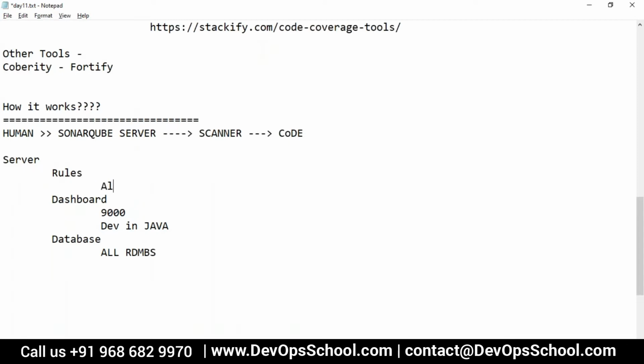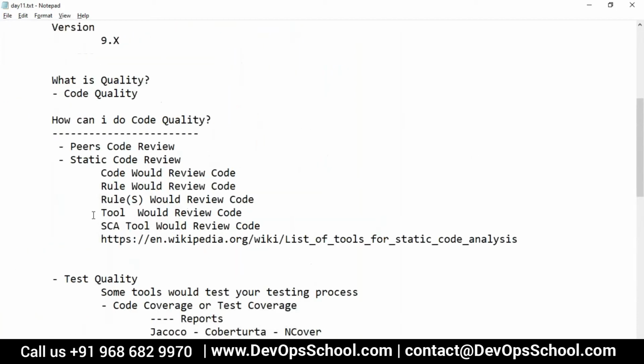Rules, from what? All open source rules can be found here. Did you understand that? All open source rules means tools here, SCA tools, but all open source. See, there are two kinds of rules you can get. I repeat, rules means nothing but code. That's the reason I created this flow. It's only this code that has been written to review the code itself.